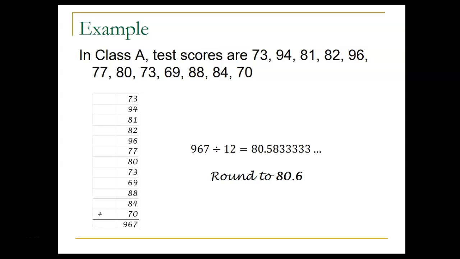But remember what I said about rounding. Since these are whole numbers, we want the answer with one more decimal place than just whole numbers. So we will round to the nearest tenth, to one digit after the decimal point. So there's an 80.5, and then the next digit is 8. And when the next digit is 5 or bigger, we round up. And so the rounded value is 80.6. So the average score on this test, the mean score, is 80.6. Some people got more than that. Some people got less than that. That was the mean.